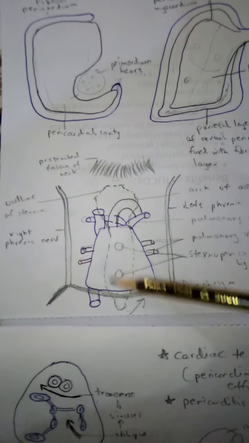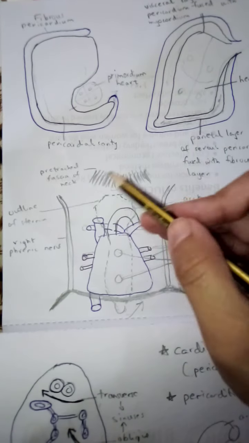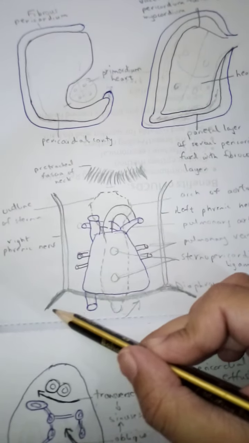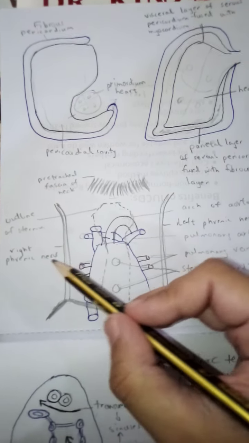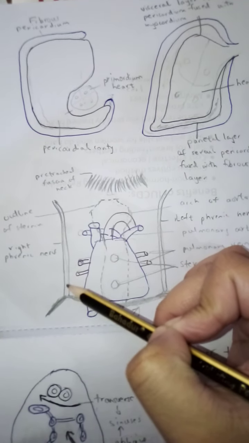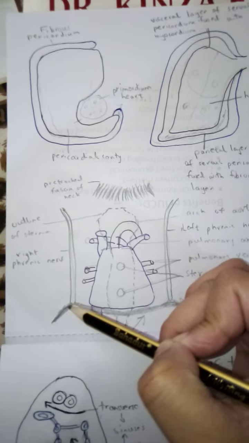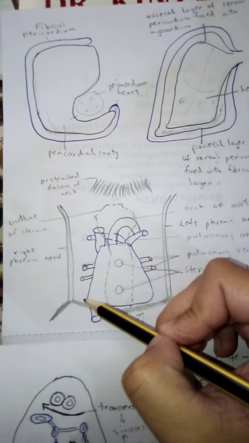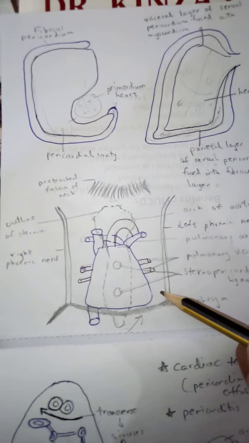If we see the relations of the fibrous pericardium, above it is continuous with the pretracheal fascia of the neck, and below it is amalgamated with the diaphragm. On either side there is the phrenic nerve that comes from the cervical plexus and innervates the diaphragm. Whenever there is the word phrenic, that means the diaphragm. So both right and left phrenic nerves are present on either side, and lungs and pleura on either side of the fibrous pericardium.